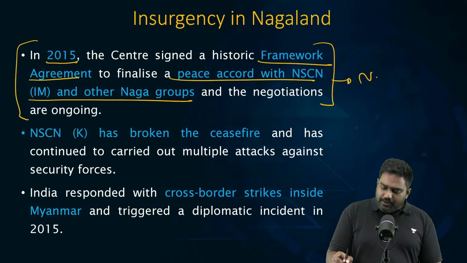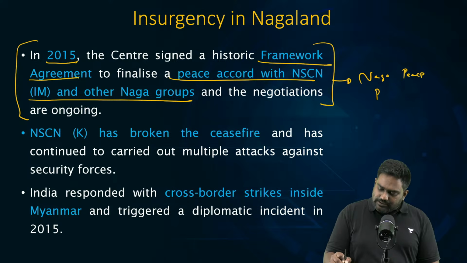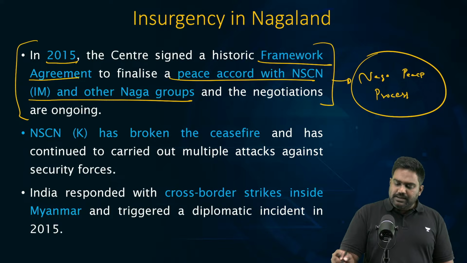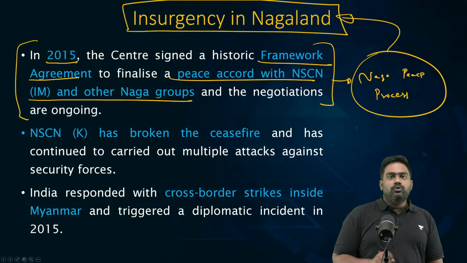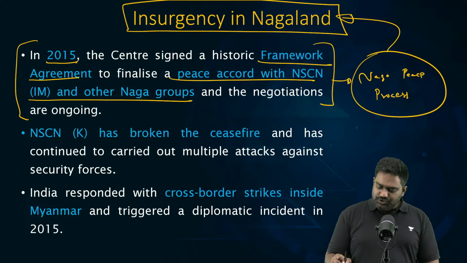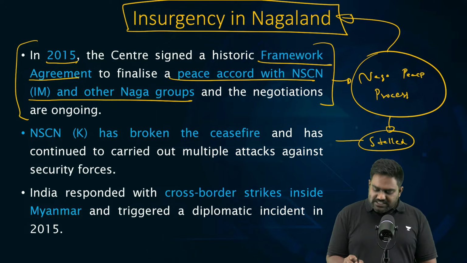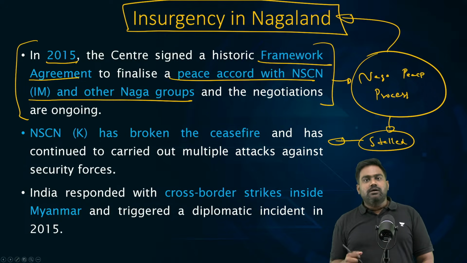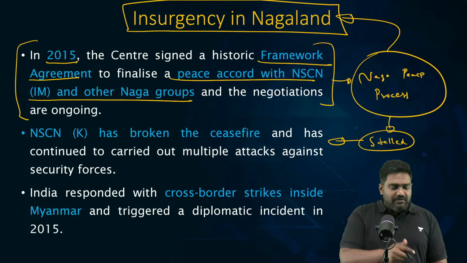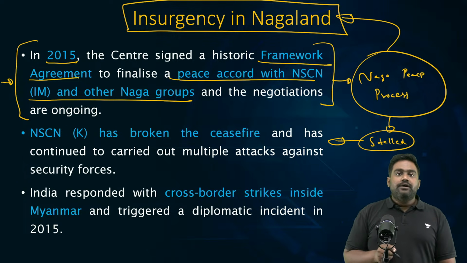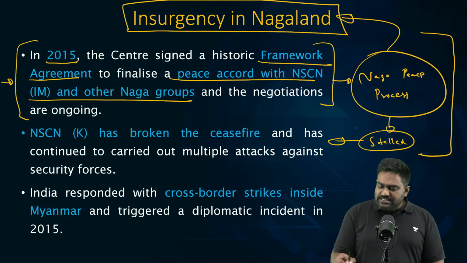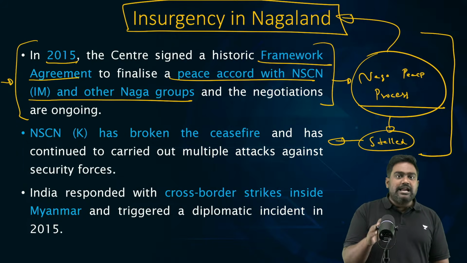So, under the framework agreement, the Naga peace process has been started. And for the last decade, the talks have been taking place. Negotiations are being carried out to find a solution to India's oldest lasting insurgency. But however, the peace process has stalled. I'm sure you would have guessed by now because it's been a decade since the framework agreement was signed. During the signing, PM Modi was present. It was a landmark event. It was a big milestone for India. But even after 10 years, we have not been able to finalize the final peace accord, which tells you that there has been a stalemate, a dead end as far as the peace talks are concerned.